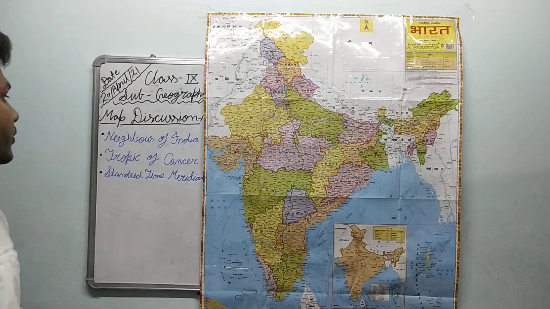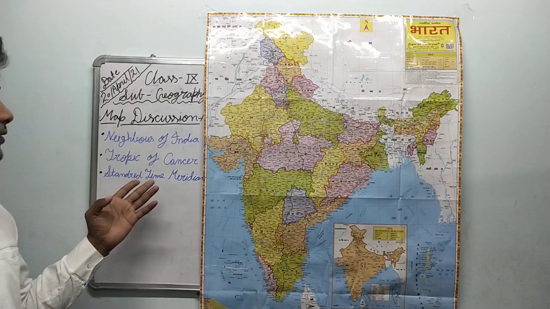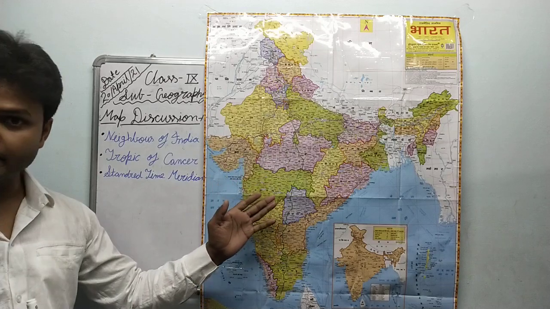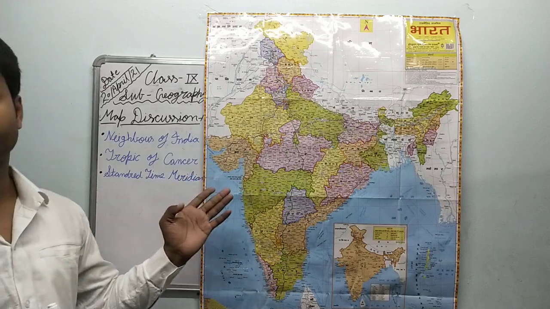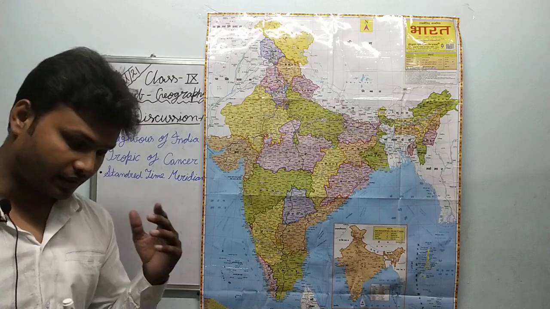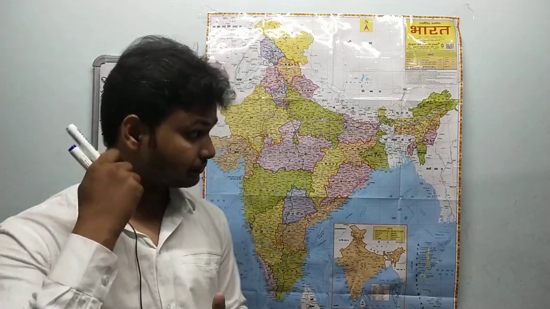So today we will discuss three things. This will be the map discussion. Neighbor countries of India we will discuss, then we will discuss the topic of the Tropic of Cancer with reference to India, and then the standard time meridian of India, you can say that is the standard time zone of India.